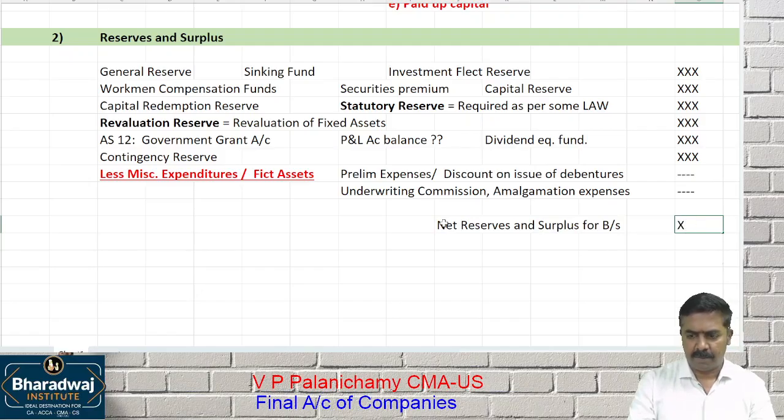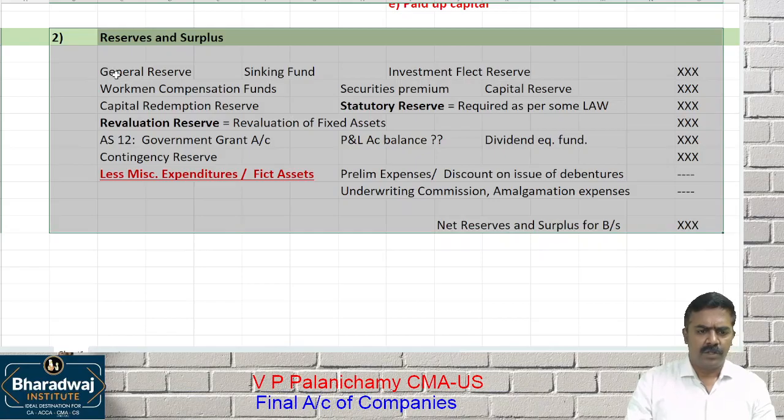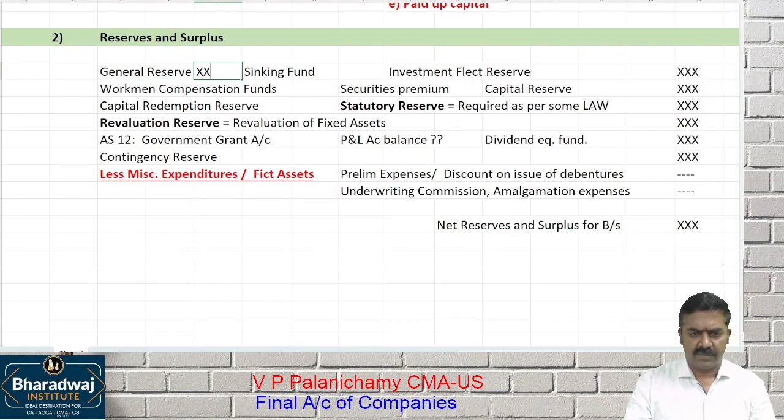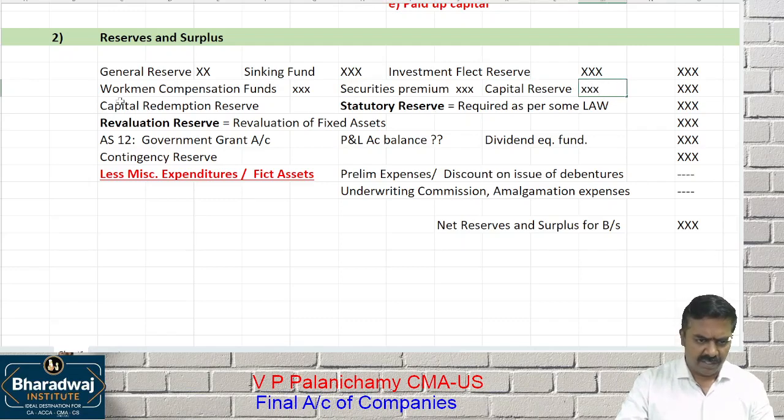Take up this note. So add up all the general reserve, sinking fund, investment fluctuation fund. Add up all the workman compensation fund, securities premium, capital reserve. Keep adding all the reserves. Then you can take capital redemption reserve. All statutory reserves you can add up. Any revaluation reserves you can add up. Any government grant account you can add up.